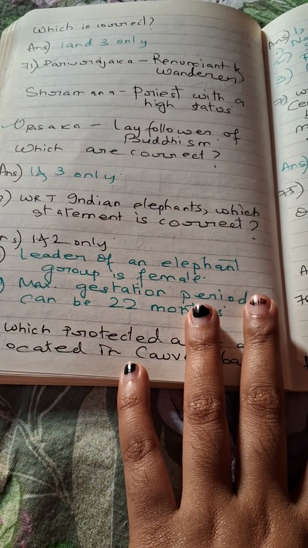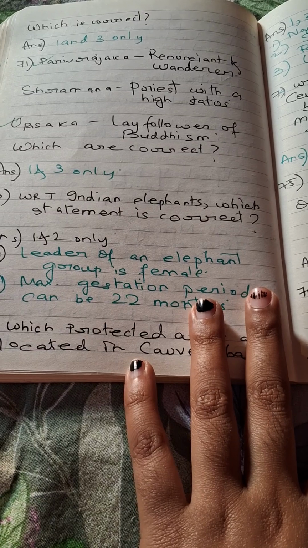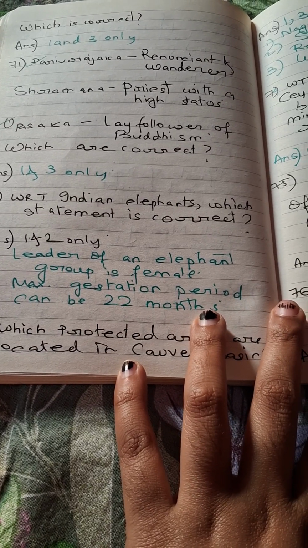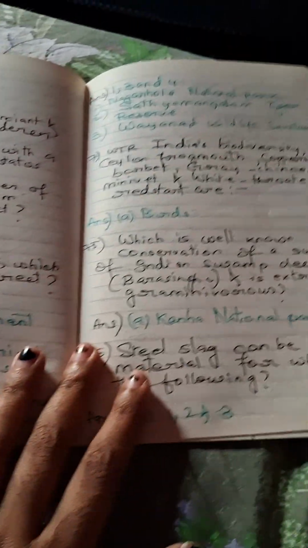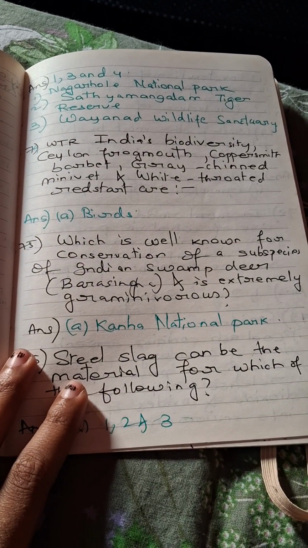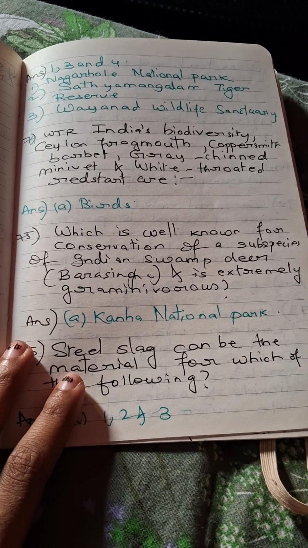With respect to the Indian elephant, which statement is correct? The answer will be that the leader of an elephant group is a female, and the maximum gestation period can be 22 months. Which protected areas are located in the Cauvery Basin? The answer will be Nagarhole National Park, Sathyamangalam Tiger Reserve, Wayanad Wildlife Sanctuary.